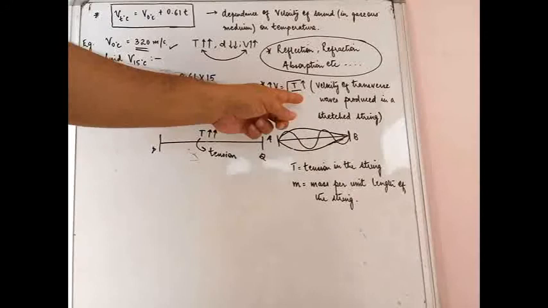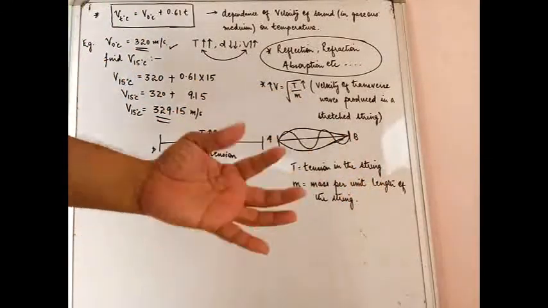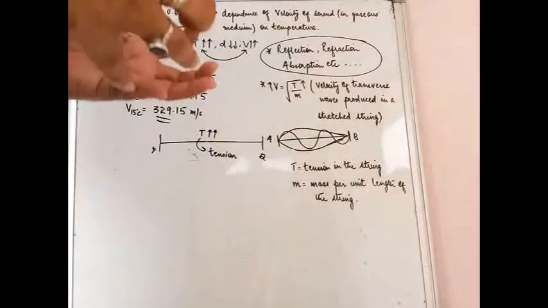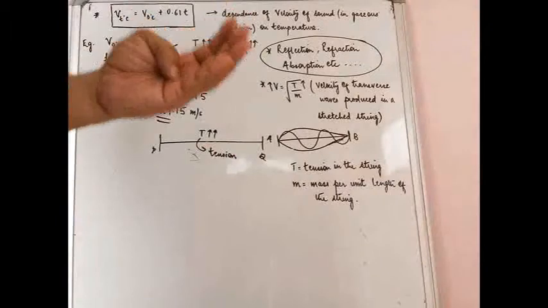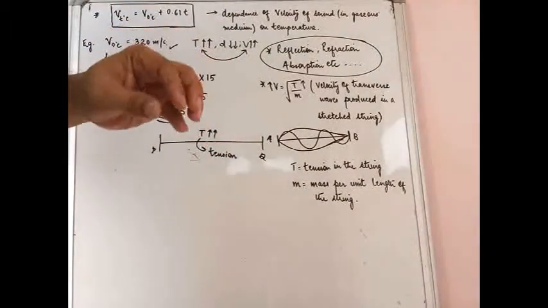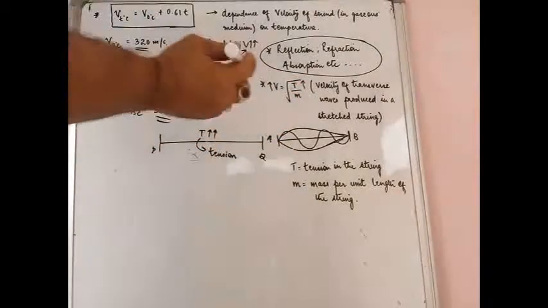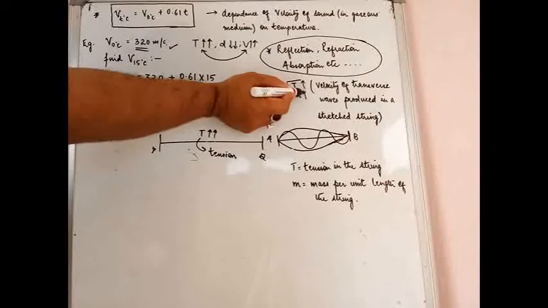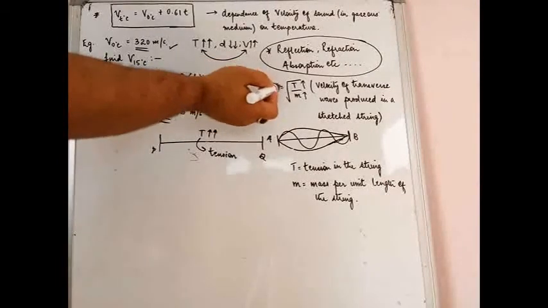Now coming to this particular factor M, which is the mass per unit length of the string. That basically means how much mass is concentrated in that piece of string that you have. Have you taken a very thin string or a thick string? Suppose you take a thick string, that means more mass. Now if you have mass value more, you see mass and velocity are inversely related.